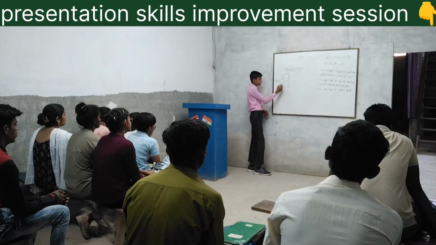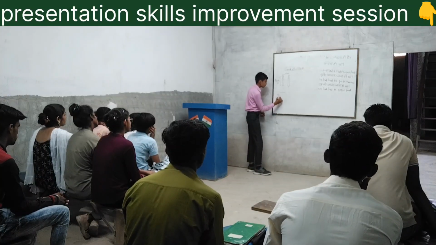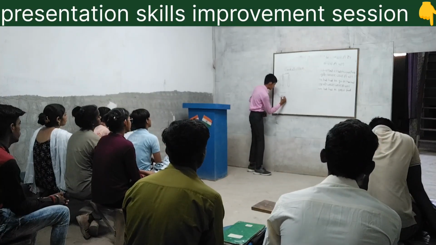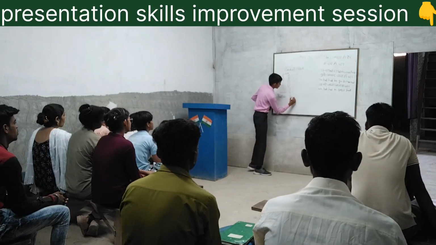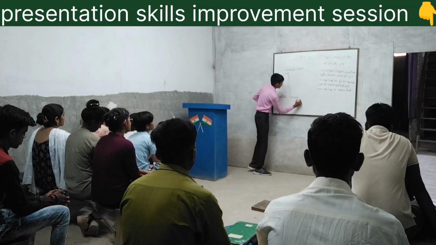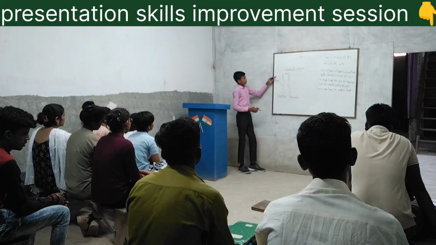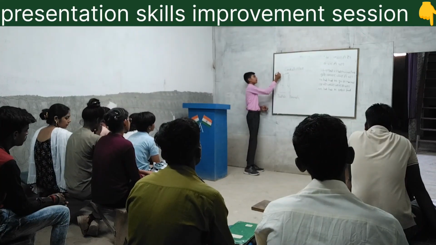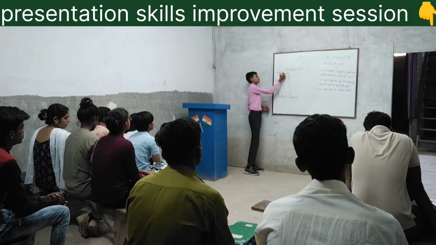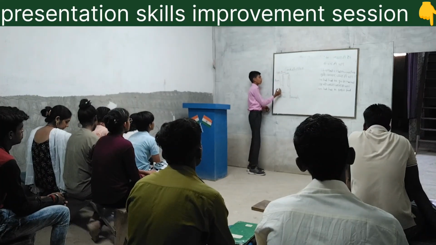About the bullish, this is the high price, and this is called the low price.